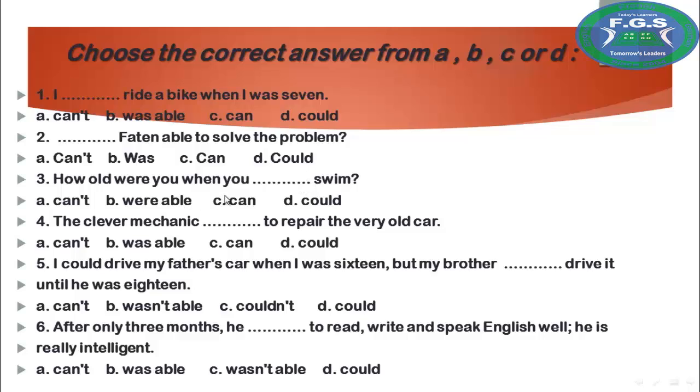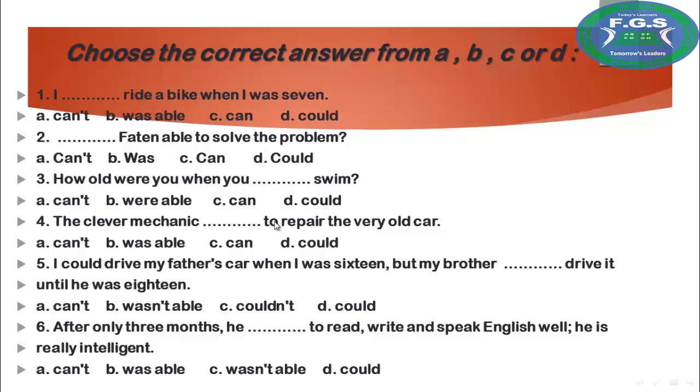It's a past ability, so we can't use can. Can is to express ability in the present. So we have could. Yes, the answer is could. How old were you when you could swim?